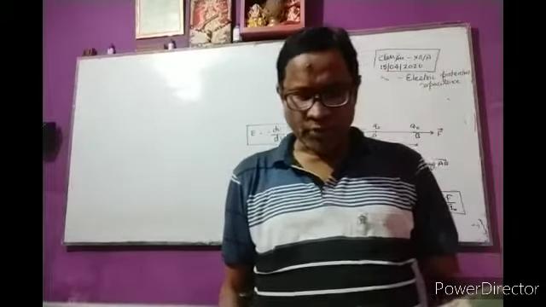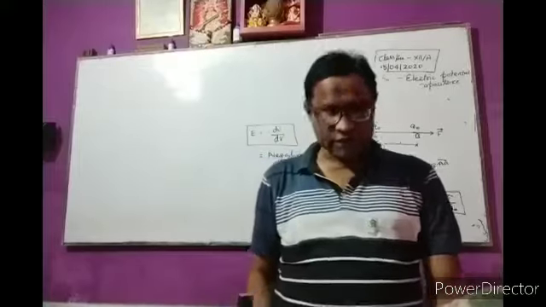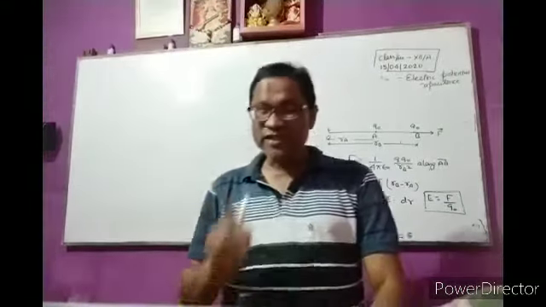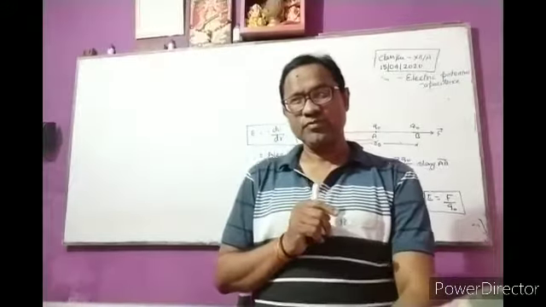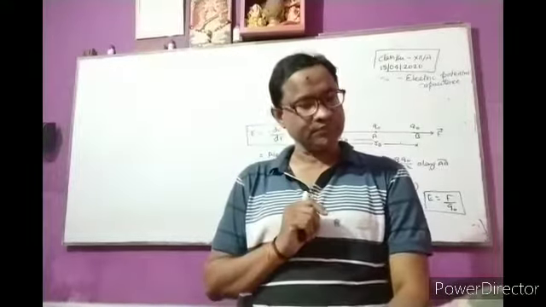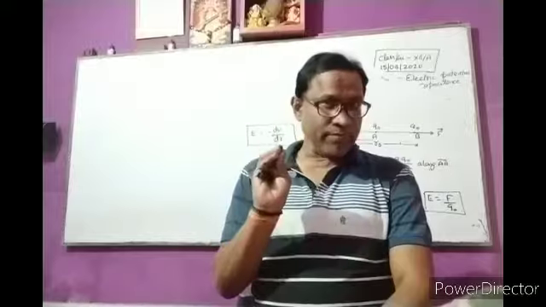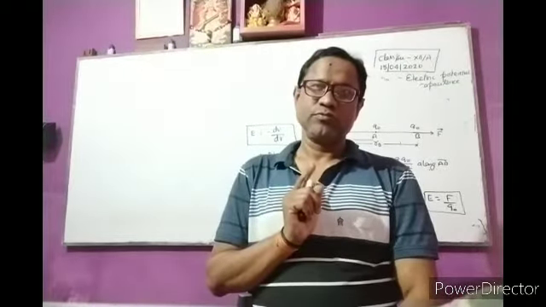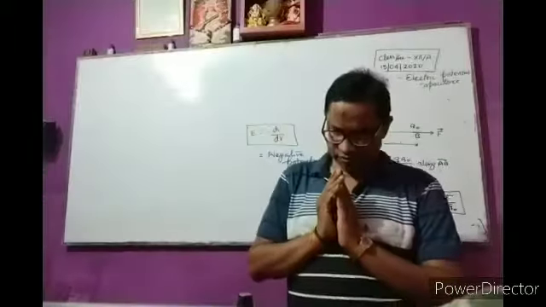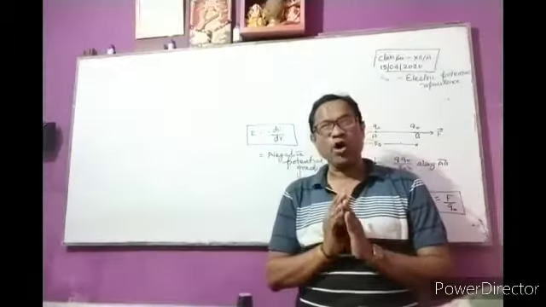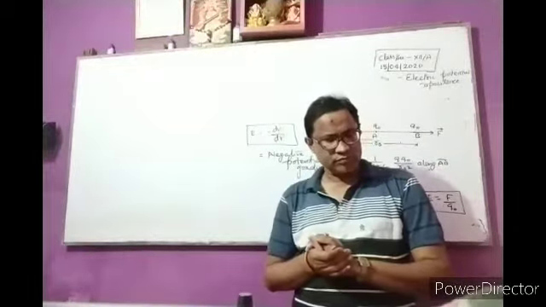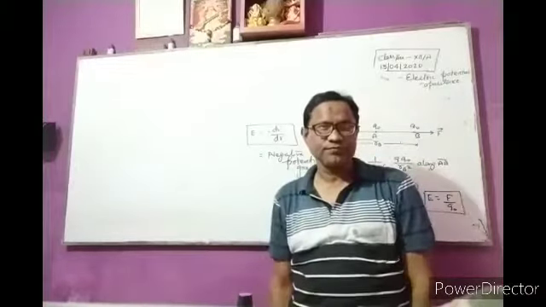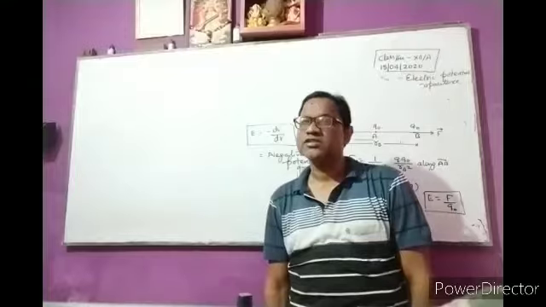What is clear from the word equipotential surface? A surface which has the same or constant value of potential at all points lying on it is called an equipotential surface.